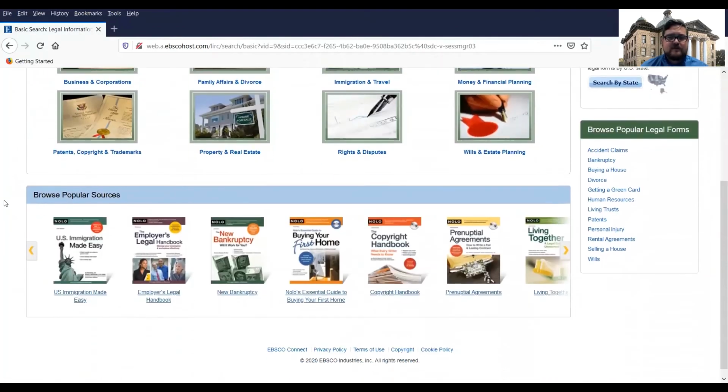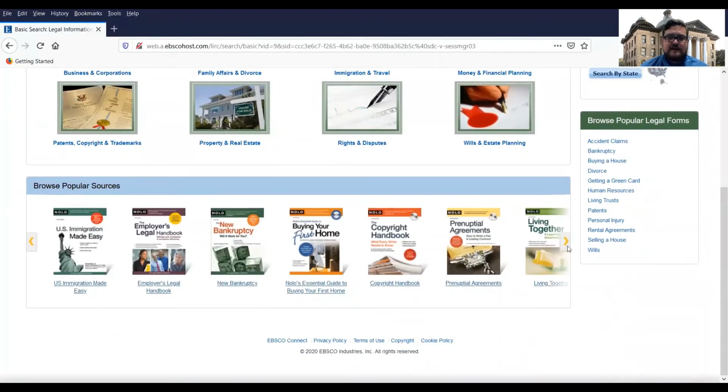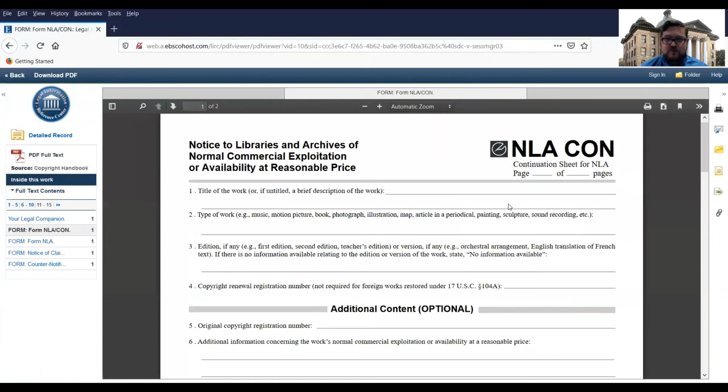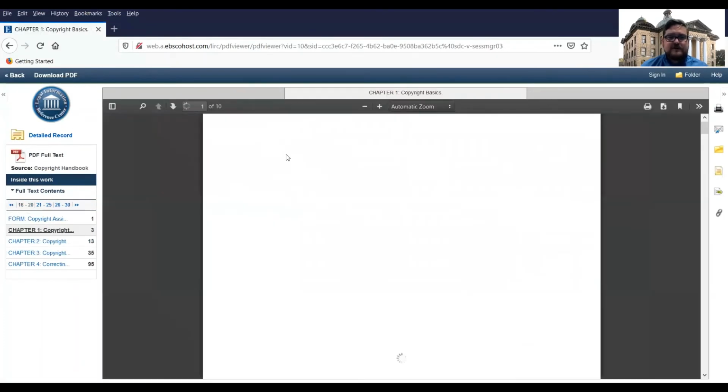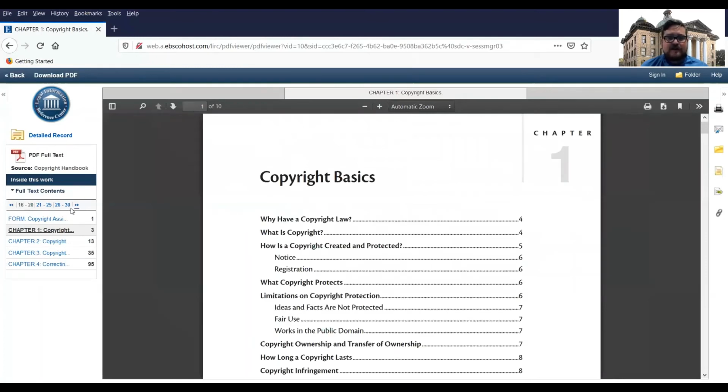If you scroll down a little bit farther, you can look at each of these books and click on them real quick. Maybe you really just want to click on the copyright handbook. It's right there. Scroll down, click on it. Boom, you're in the ebook. And if you scroll over, you can jump right to chapter 1. And that pretty much is Legal Information Reference Center.